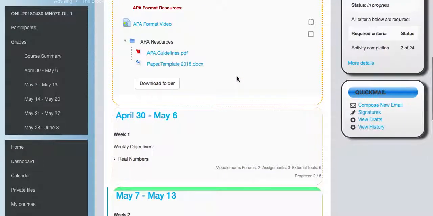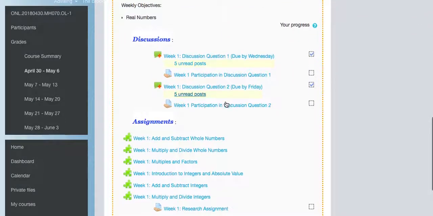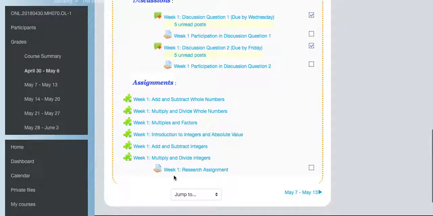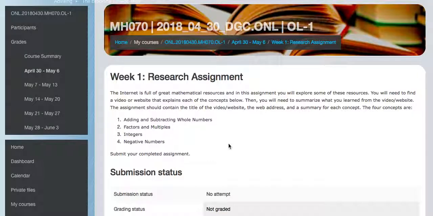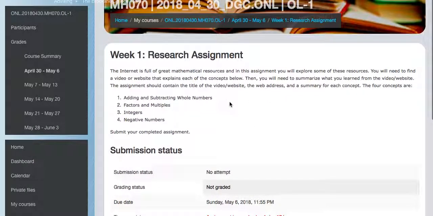Additionally, let's go back to the start again, because I want to show you that on a couple of the weeks, you do have an additional research assignment. If I go under the first week of the course, you'll see once again your first discussion, make sure there are 3 posts there. Second discussion, make sure you have 3 posts there. Here are the Newton assignments, which I think you're really going to like. And don't forget about this research assignment that's down here. If you click on that, it gives you some information about what you're actually supposed to find. So you'll do all of that work there, a nice way to learn.